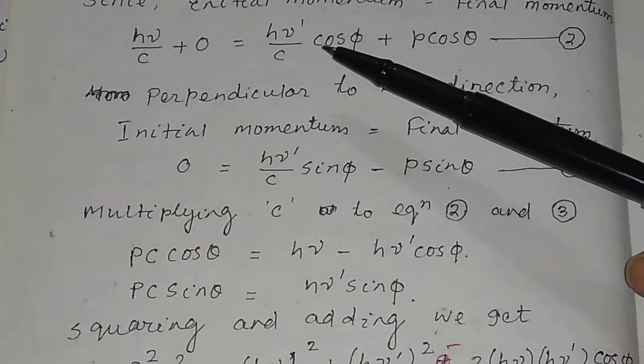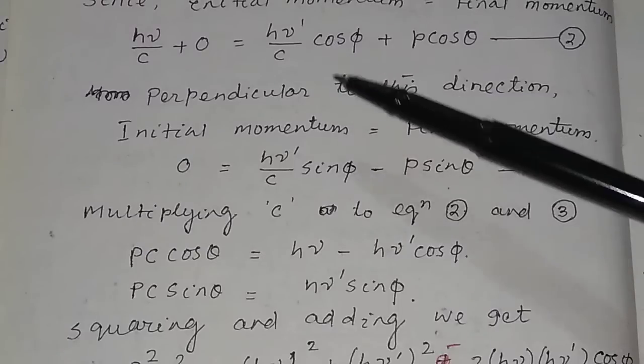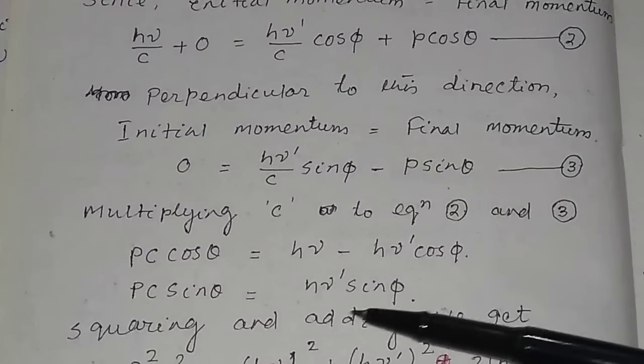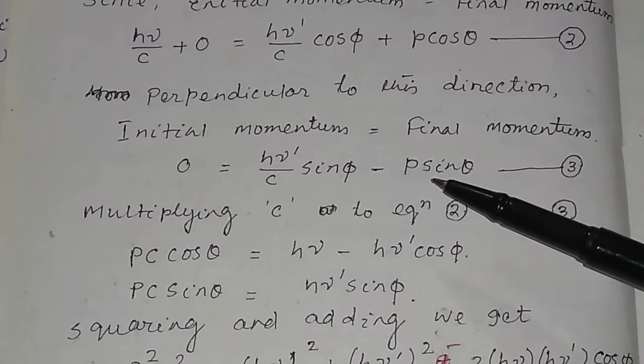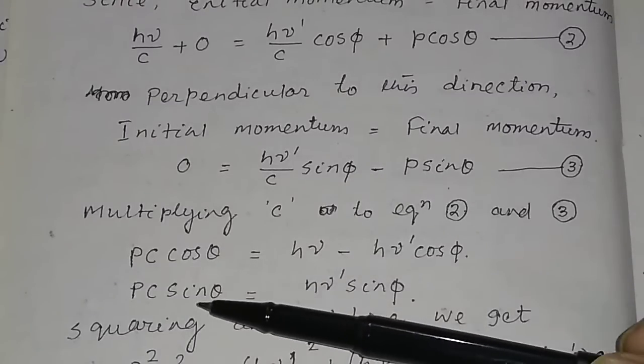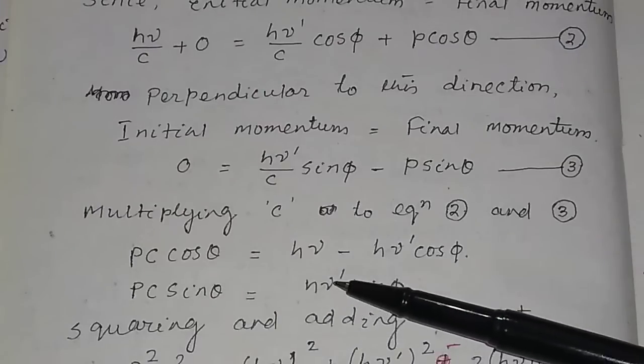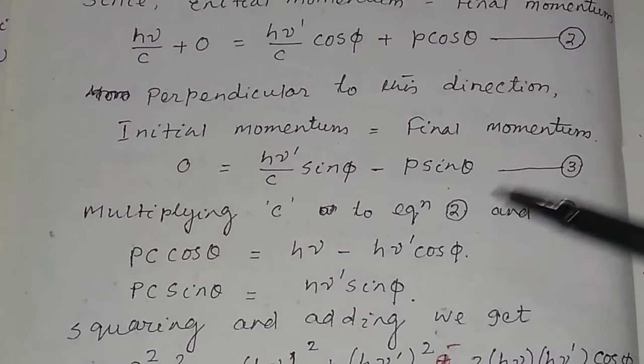If you multiply c here, this will be equal to h nu dash cos phi. Similarly, if you multiply c to this equation, what will be the result? Pc sin theta will be equal to h nu dash sin phi.